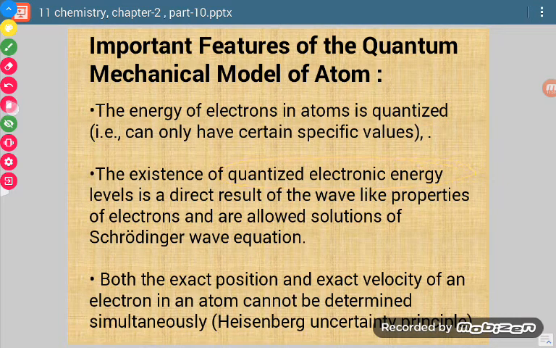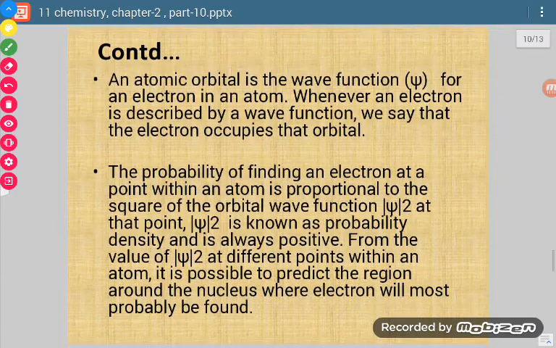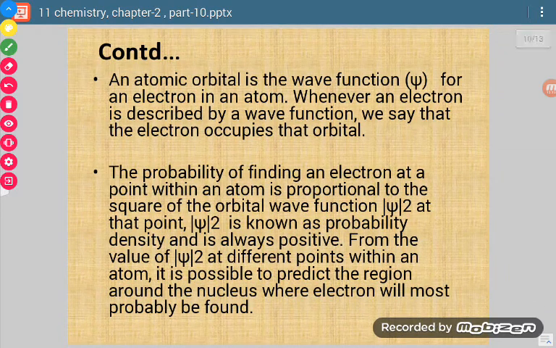Now the third postulate is the Heisenberg uncertainty principle, that the exact position and exact velocity of an electron cannot be determined simultaneously. Now the fourth point: an atomic orbital is the wave function for an electron in an atom.